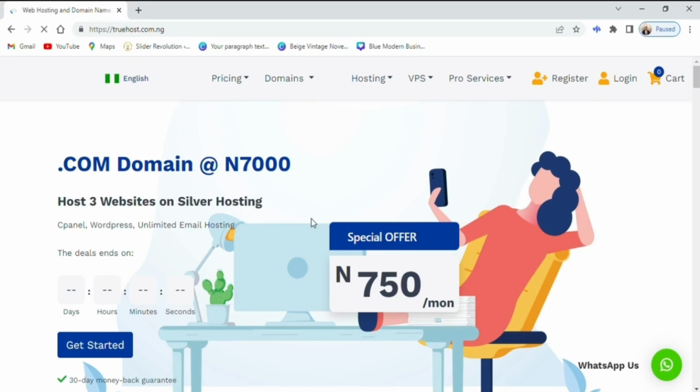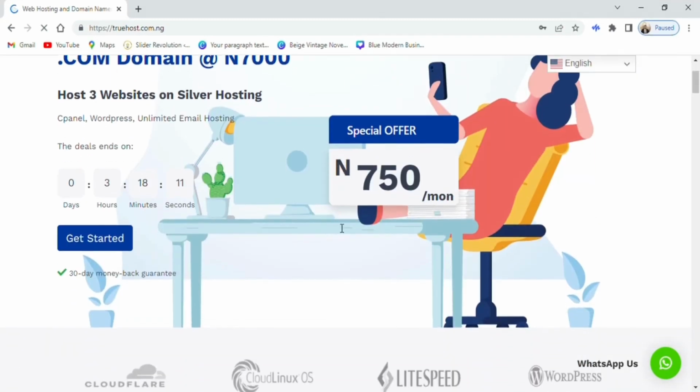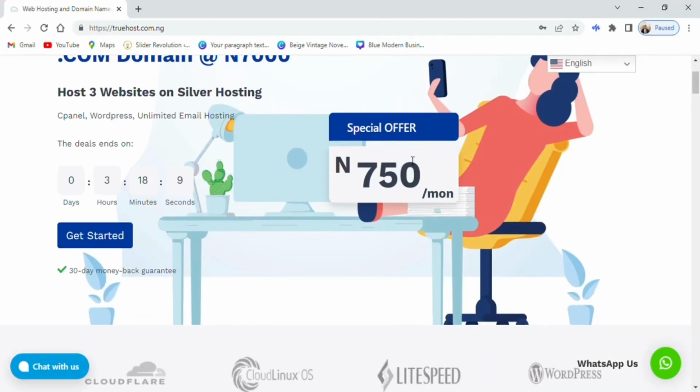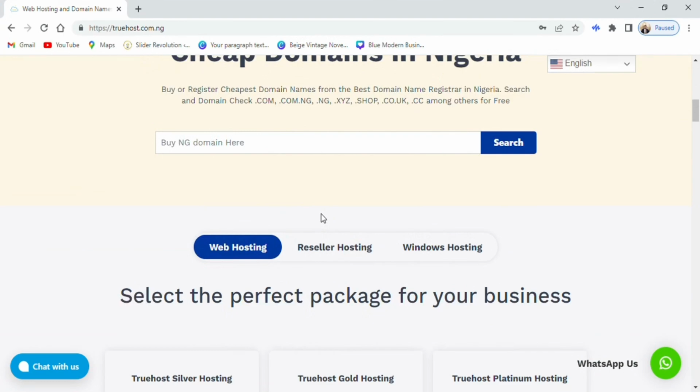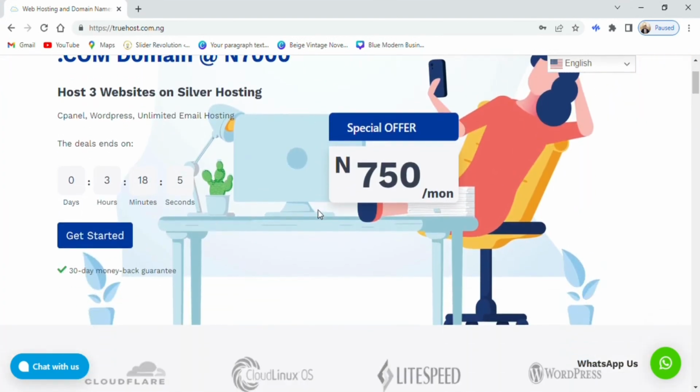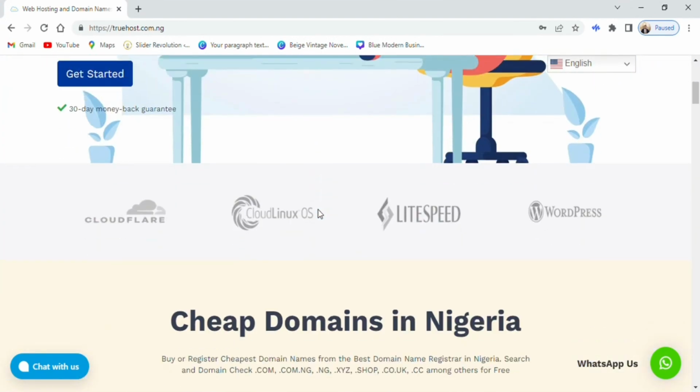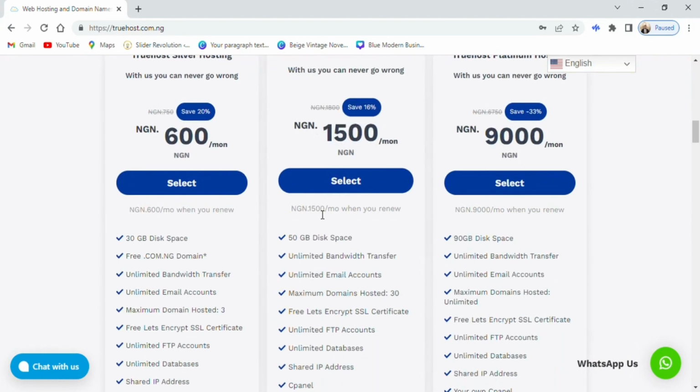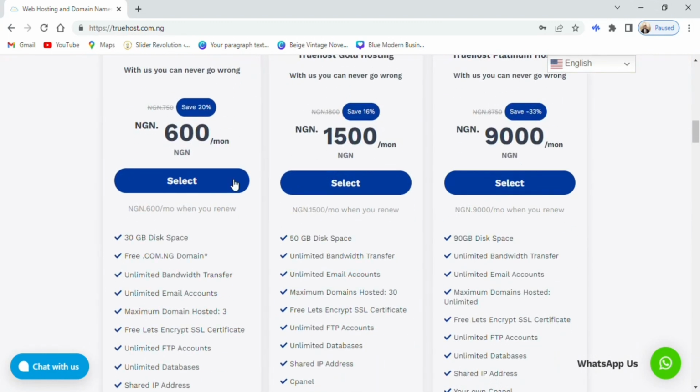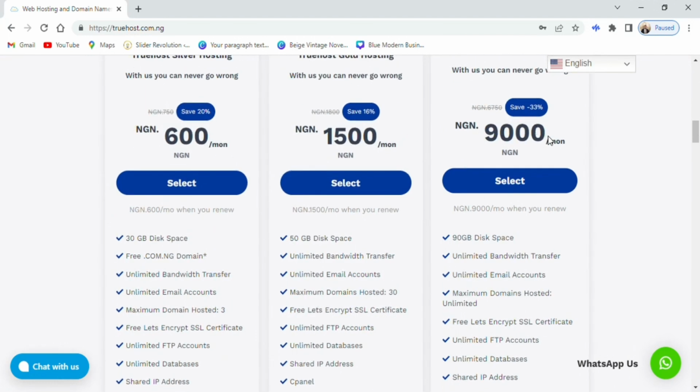It's all for free. Once you create your account, save your password and your login details somewhere very safe. You could see that for as low as 750 naira, in fact as low as 600 naira, you should be able to get a hosting package. And guess what? When you buy a hosting package with these guys, you're going to get a free domain name. So you can see their packages, you can see how affordable this is.